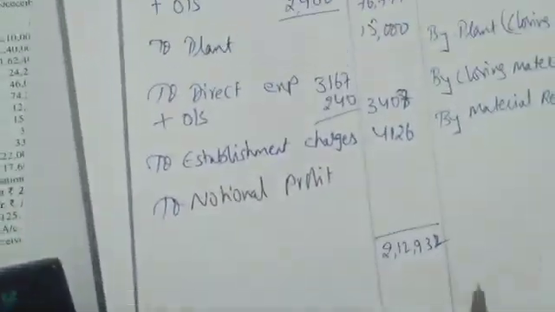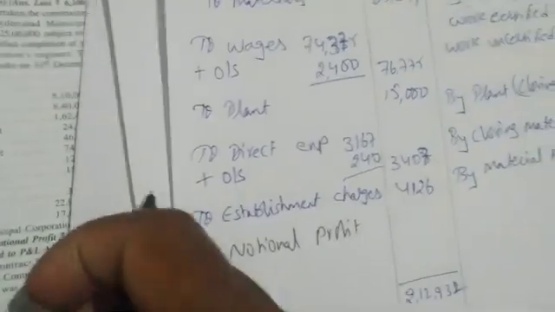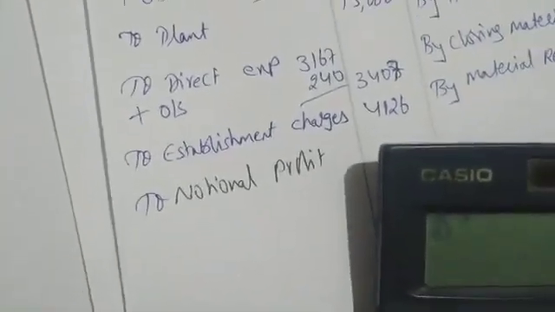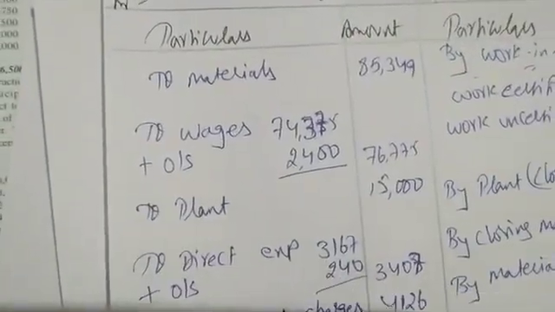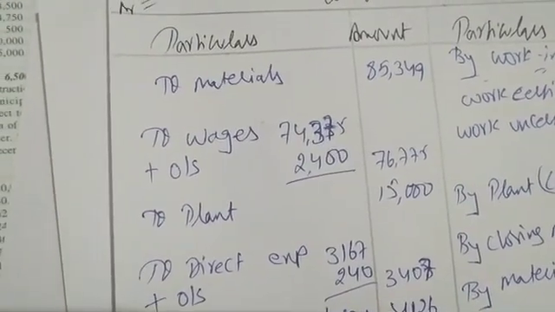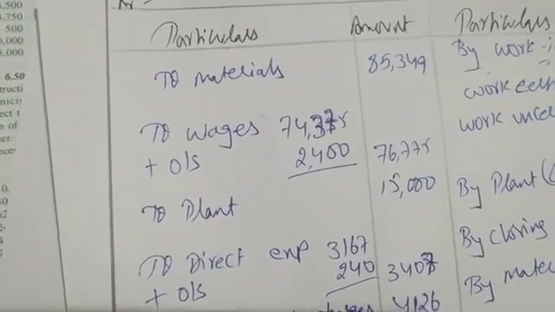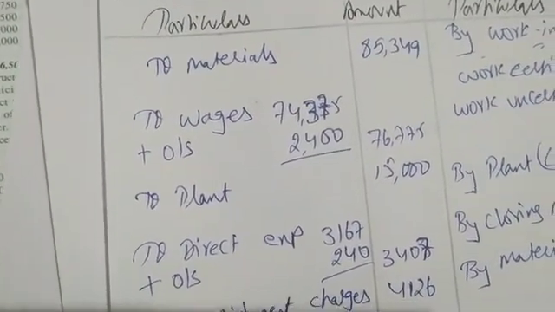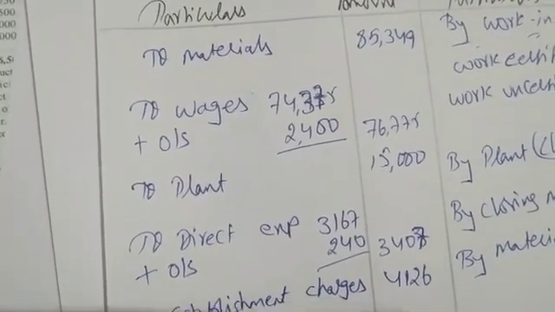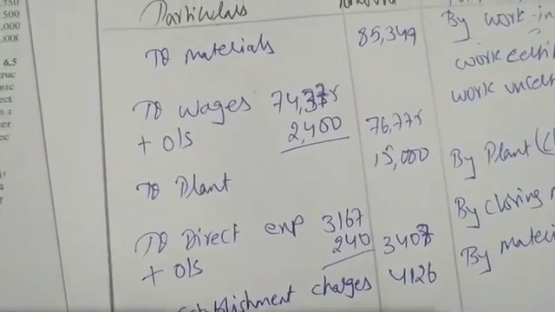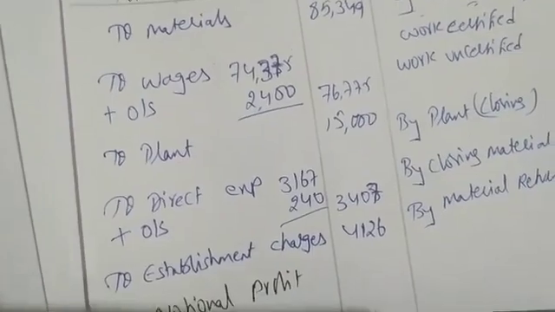Debit total. From the credit total you take out all the expenses. 85,349 minus 76,775 minus 15,000 minus 3,407 minus 4,126 is 28,275.